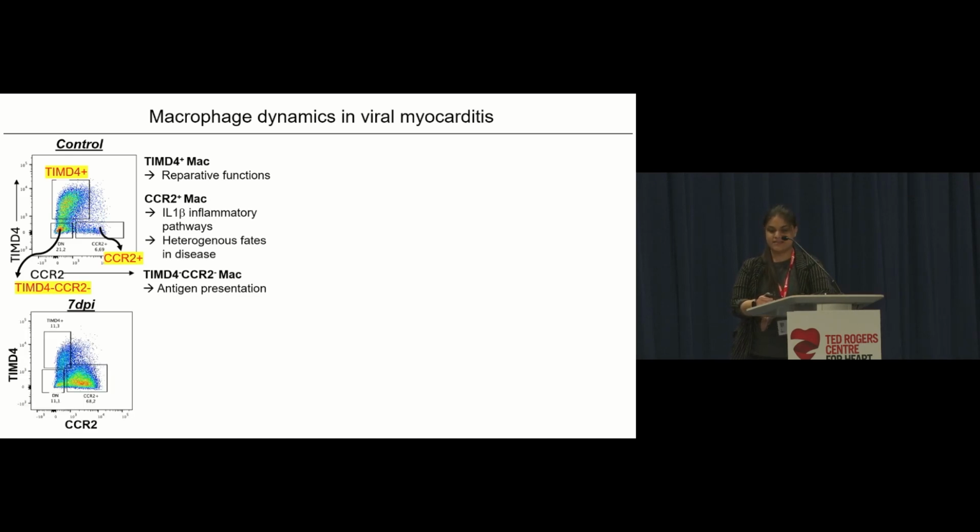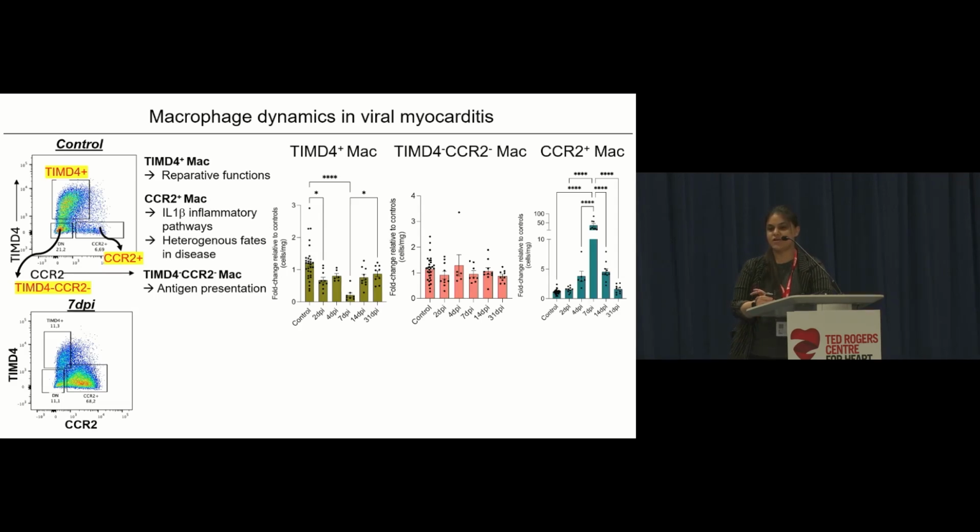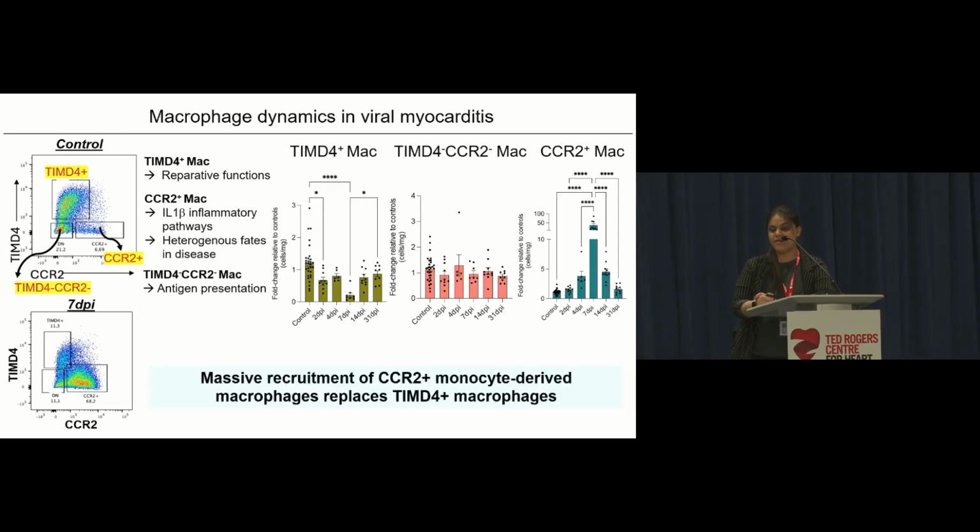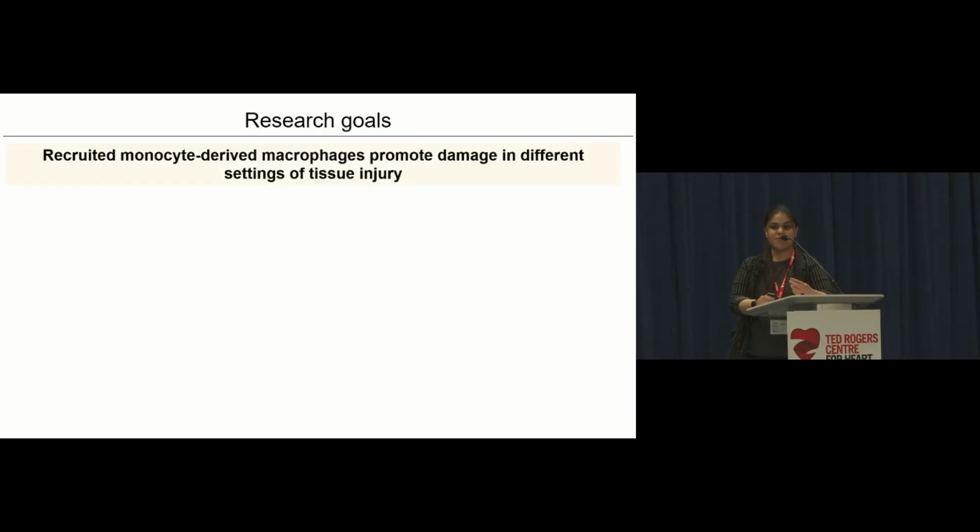So what I've seen is that in the context of EMCV infection, these embryonically derived TIMD4 macrophages are depleted, and instead we have this massive wave of CCR2 macrophages that flood into the heart. And so I want to focus on this elephant in the room, which are these CCR2 macrophages, and I want to point out that such a massive influx of recruited monocyte-derived macrophages in both cardiovascular diseases and other diseases in other tissues is often seen as a bad thing or something that can promote tissue injury.